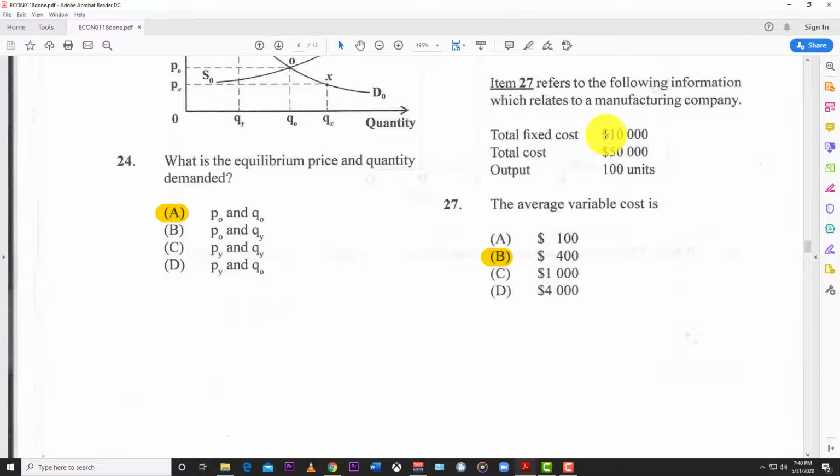So therefore the variable would be the other 40,000. So that's the variable cost. And then the output is of course 100 units, and so to find average you always divide by the output. So your average variable cost would be 40,000 divided by the 100, so you get the 400, which is B. All right.